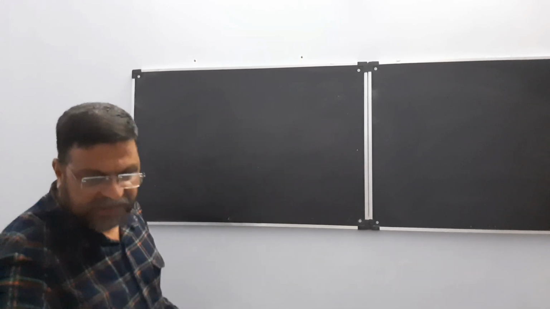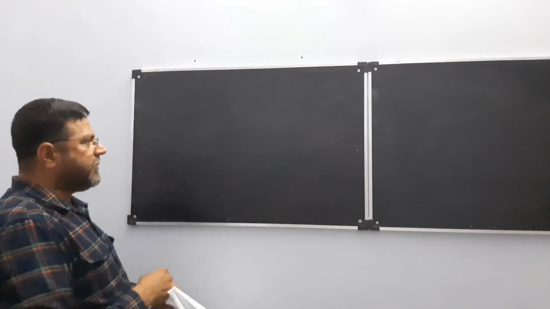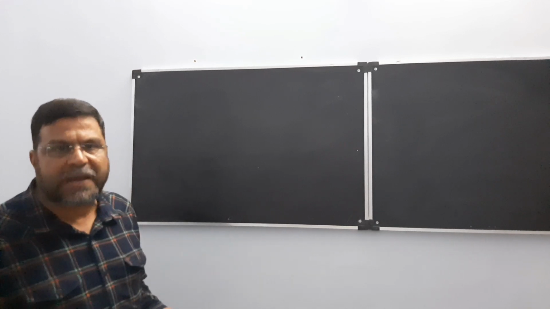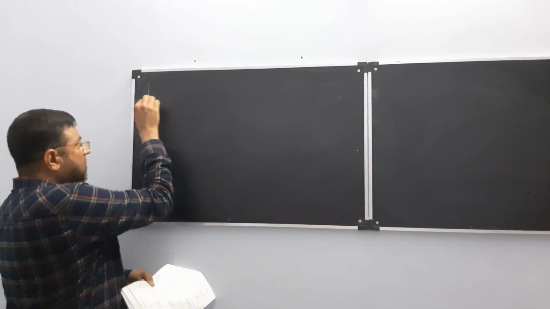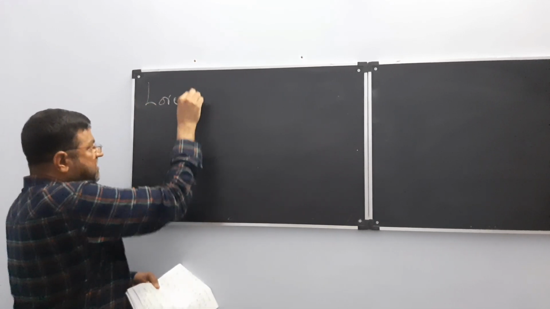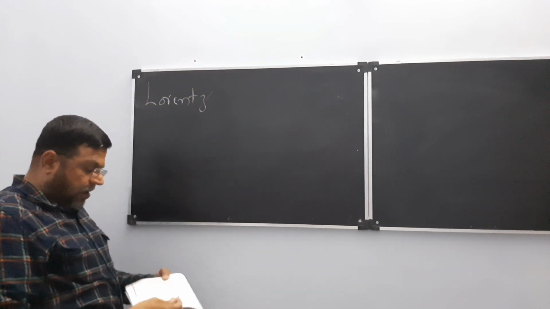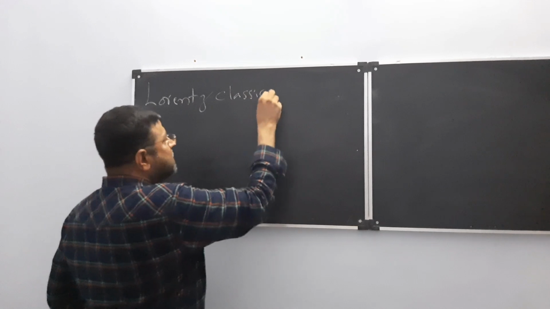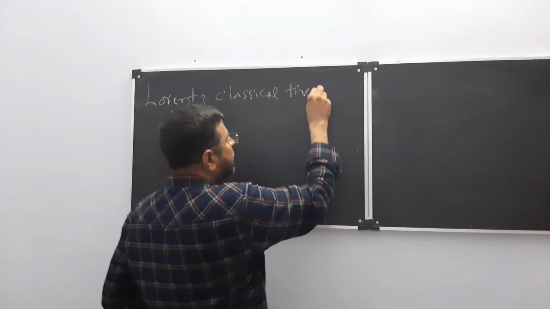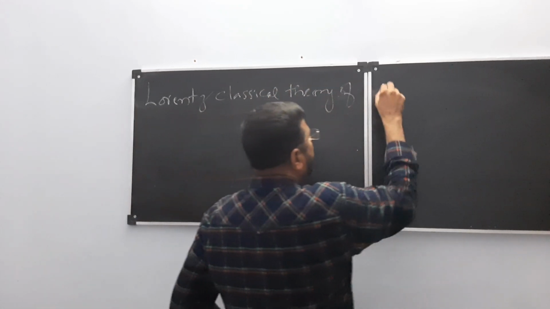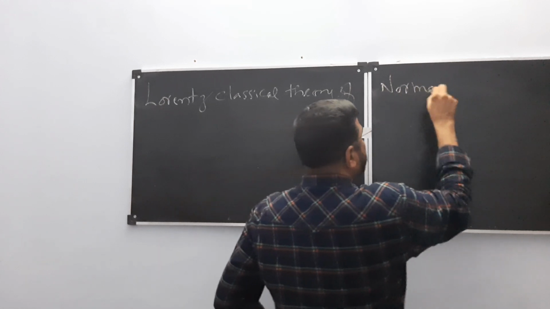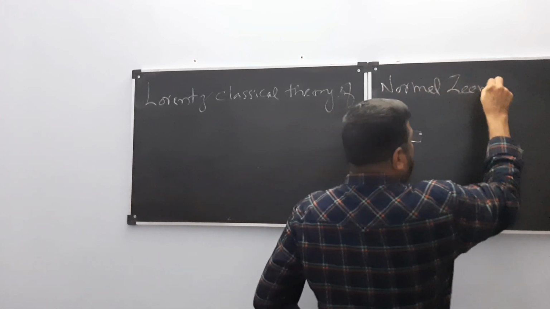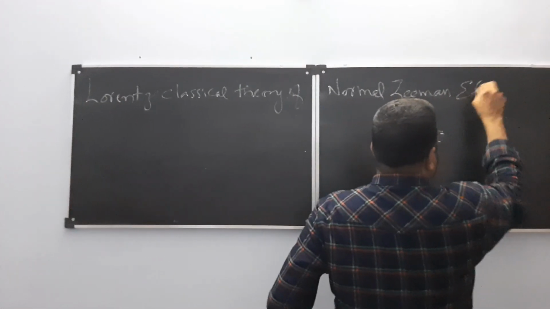Now the classical behavior was explained by a scientist named Lorentz. You should write like this: Lorentz classical theory of normal Zeeman effect.